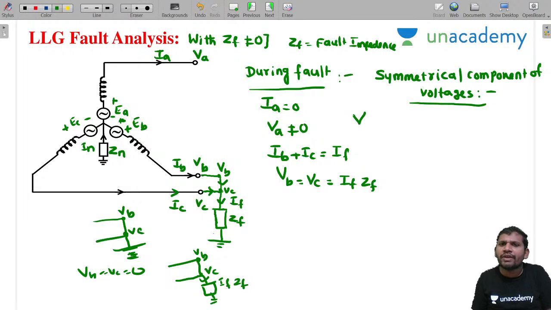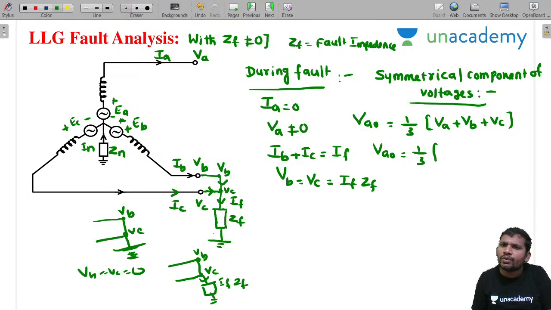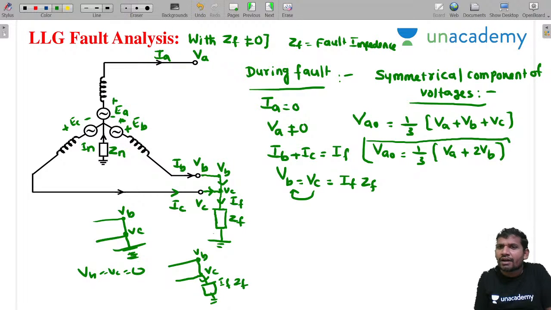First I want to calculate VA naught. What is VA naught? 1 by 3 into VA plus VB plus VC. Then VA naught equal to 1 by 3 into, I am replacing VC equal to VB, so VA plus 2VB. This is the VA naught calculation.